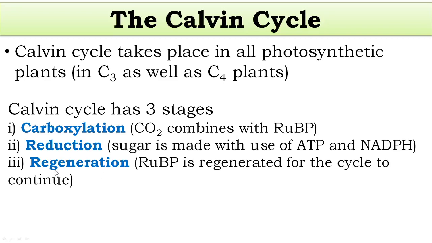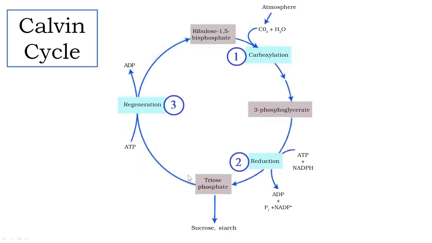And finally the third stage is regeneration. Regeneration means that ribulose bisphosphate, which accepts carbon dioxide, is regenerated for the cycle to continue. Some ribulose bisphosphate is used to make glucose, so ribulose bisphosphate must be regenerated so that the plant can keep accepting carbon dioxide. During the regeneration process, ATP is used.